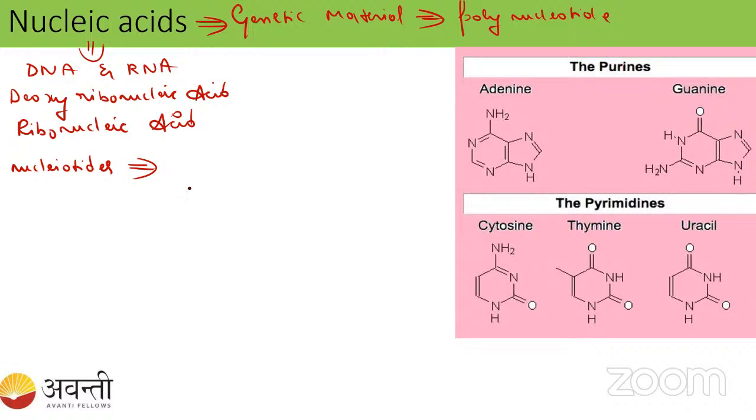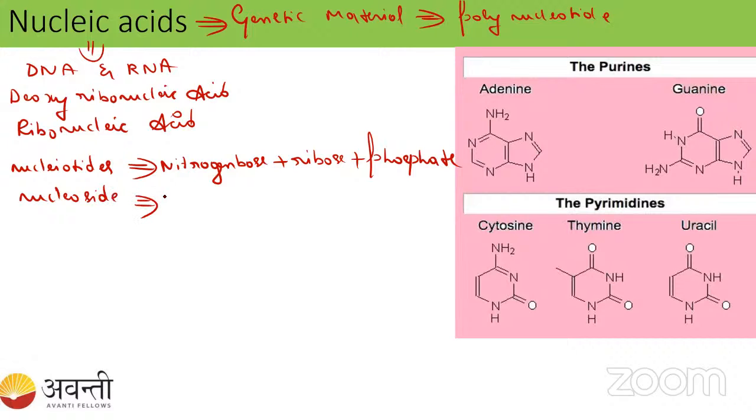See here, what is the composition of the nucleotides, students? Can you try? Nitrogen base plus ribose sugar plus phosphate group, right? When it comes to the nucleoside, it is made up of only nitrogen base plus ribose. Here you have to remember: nucleoside, side means nitrogen base plus ribose. Nucleotide, tide means what? Nitrogen base, ribose, along with that the phosphate group is there. Okay, so this is about the nucleotides and the nucleoside.